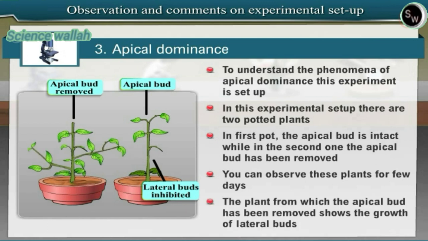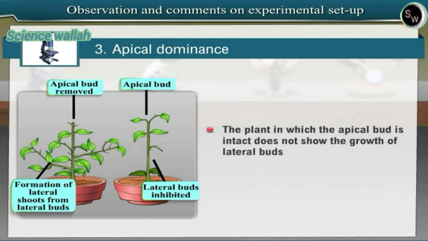The plant from which the apical bud has been removed shows the growth of lateral buds. The plant in which the apical bud is intact does not show the growth of lateral buds. This inhibition is due to apical dominance.